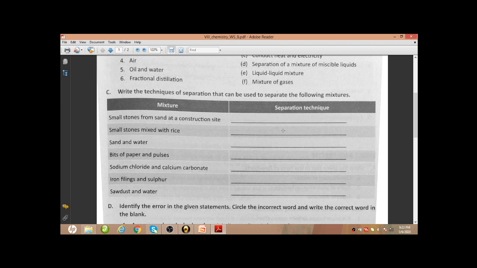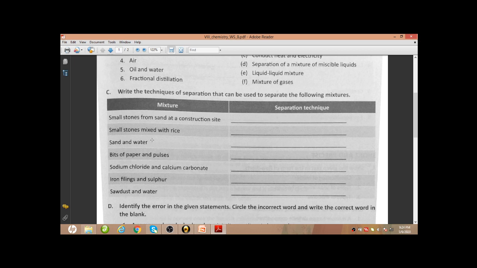Small stones from sand at a construction site, by changing the size of the sieve we can do that. So sieving only, you write better. Small stones mixed with rice, this will be hand picking. Not sieving. So the first one is sieving, next one, this is hand picking.